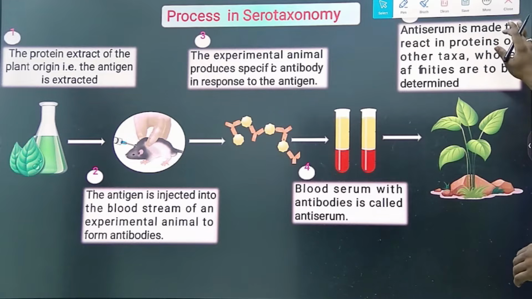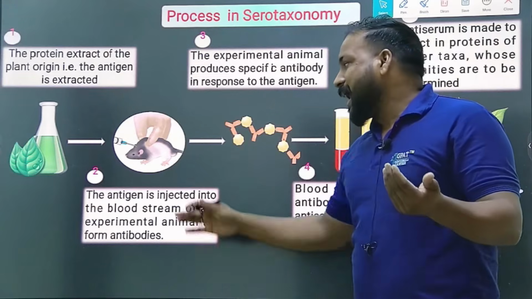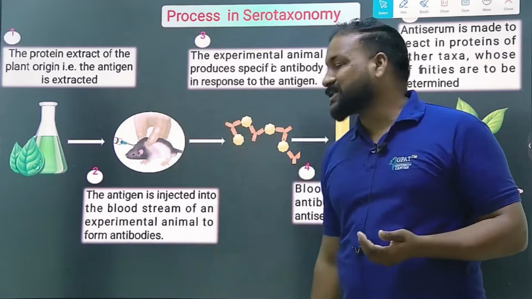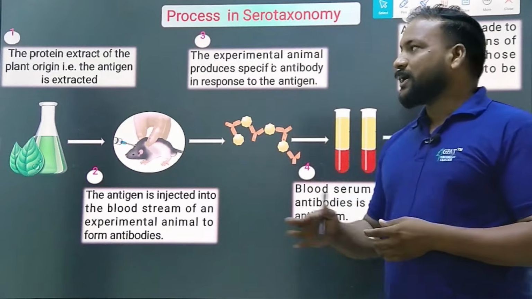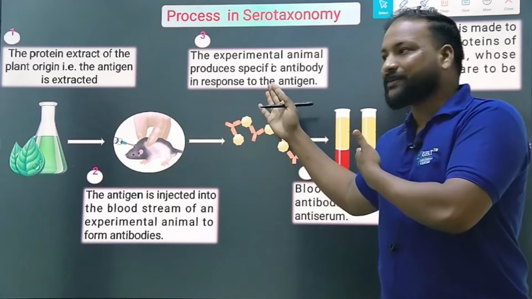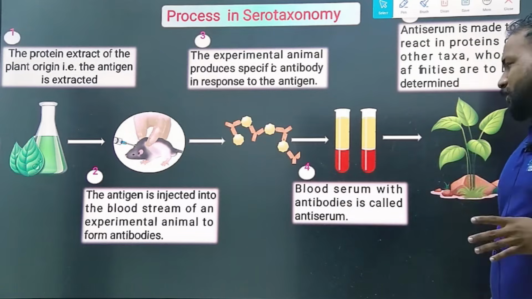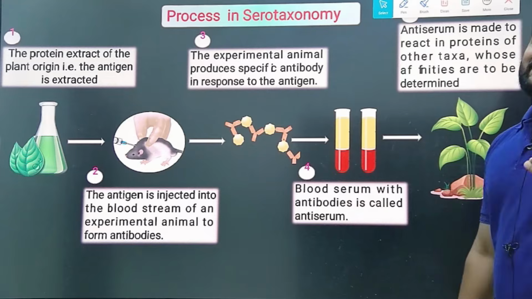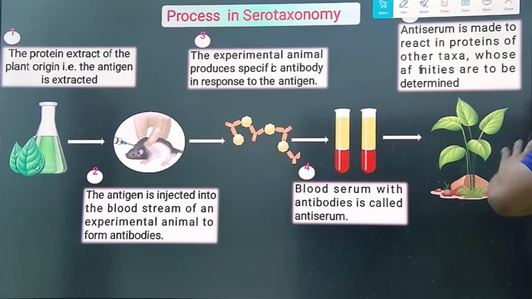First the protein is extracted, and that protein, that means the antigen, is injected into the animal, and thereby it produces an antibody. Simple. Plant extract is taken, exposed to an experimental animal, and there it produces an antibody. The blood serum with antibodies is called anti-serum. That anti-serum is made to react with the proteins of the other taxonomy whose relationships are to be determined.